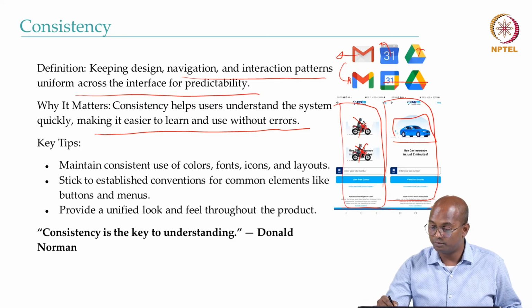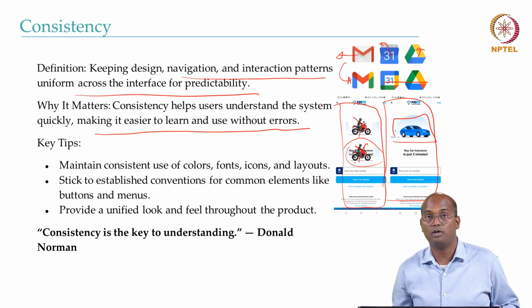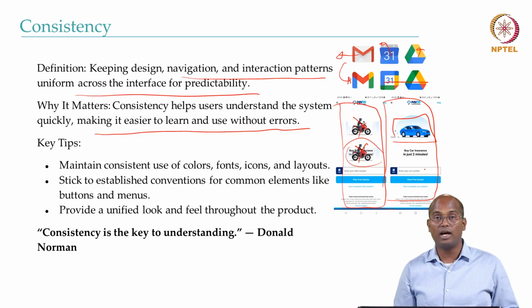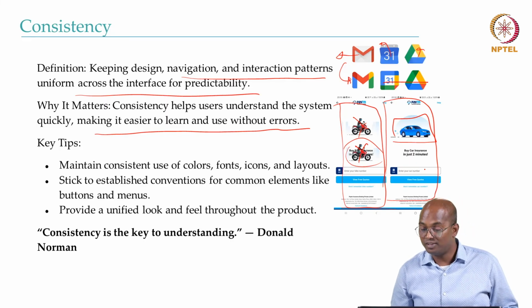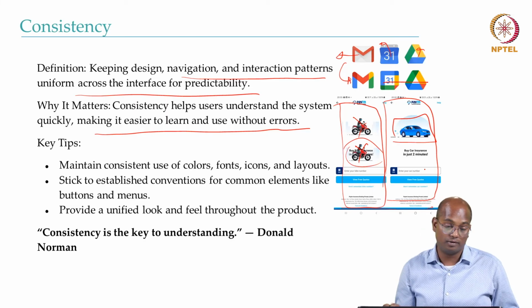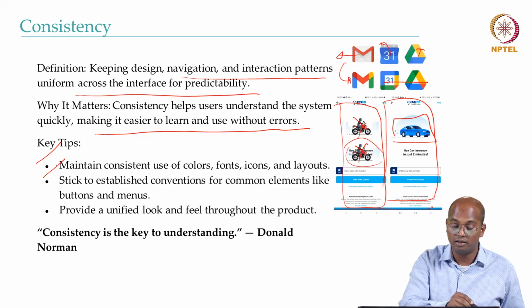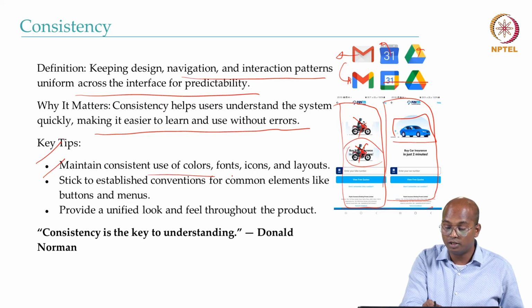And here this bike logo is coming on top of the text, which is not letting the user read it. So that is the issue they have, and that makes the user frustrated and they may not be able to use their insurance policy.